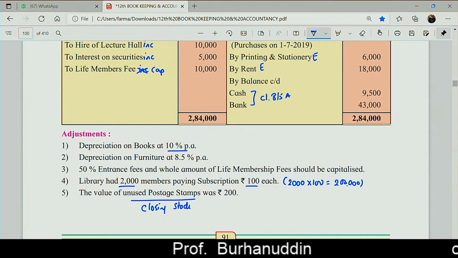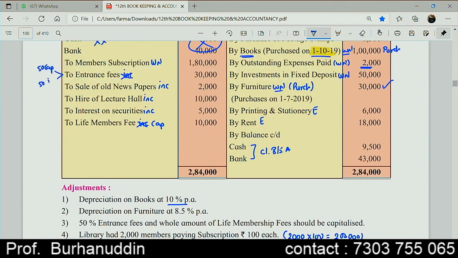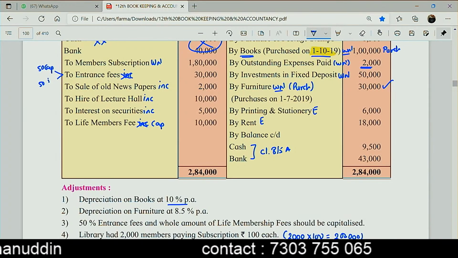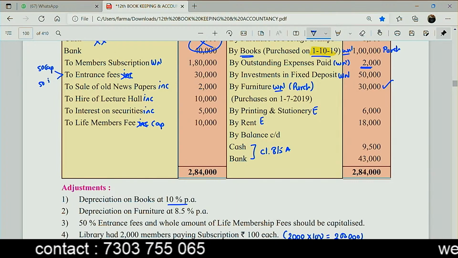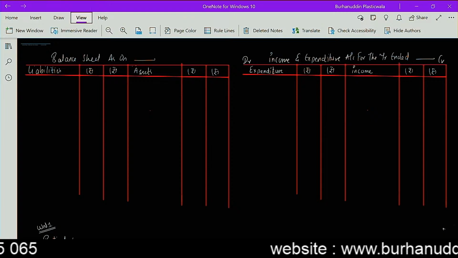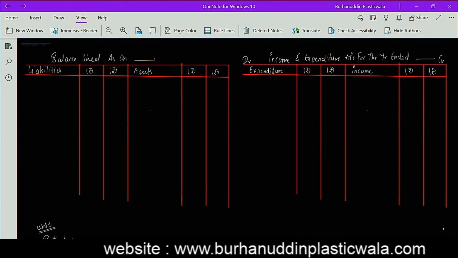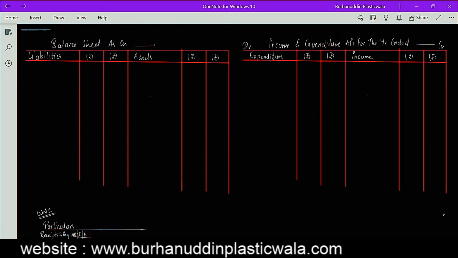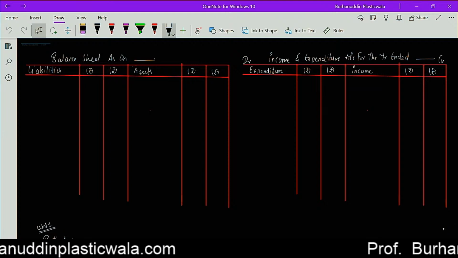So I am having a working note already for my postal stamps. Okay, so there is a disturbance. Okay, I have my working notes ready as usual. I always tell you, I'm not going to make the opening balance sheet because we have been given the balance sheet, so it is of no use for today.